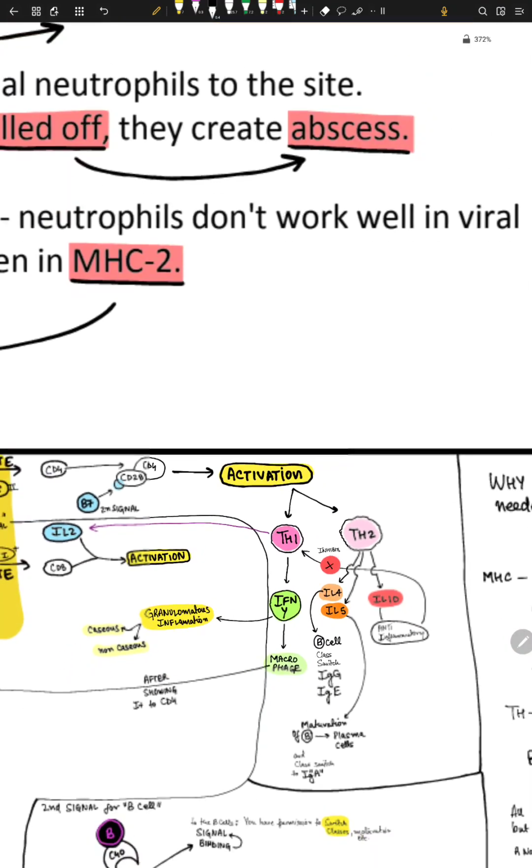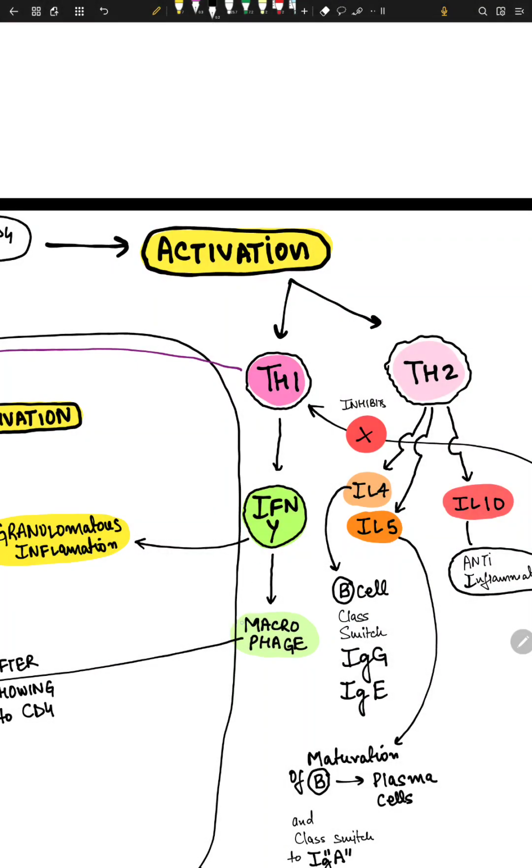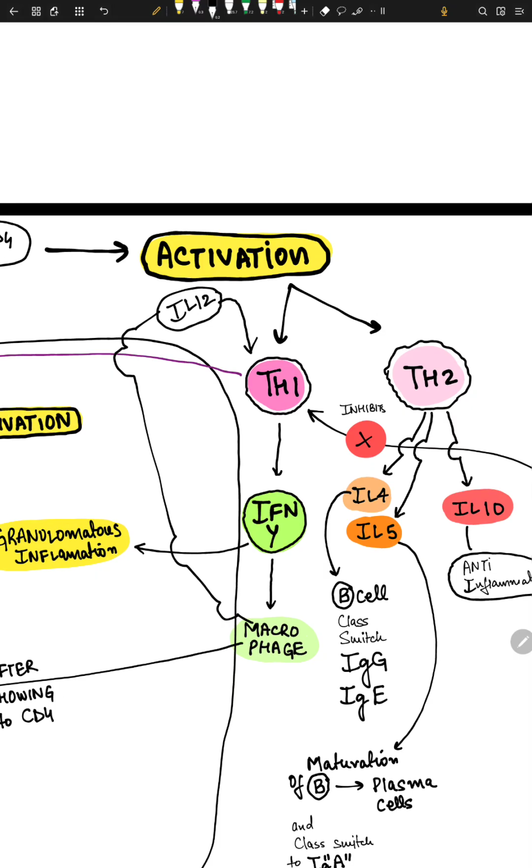Okay, so macrophages make something called IL-12, interleukin 12, right? And this interleukin 12 makes Th1.